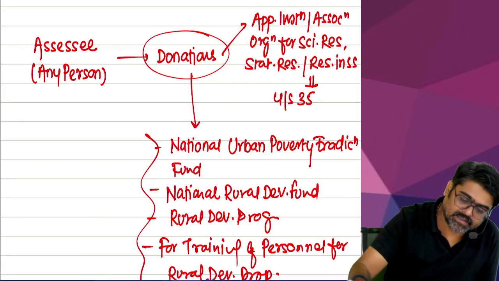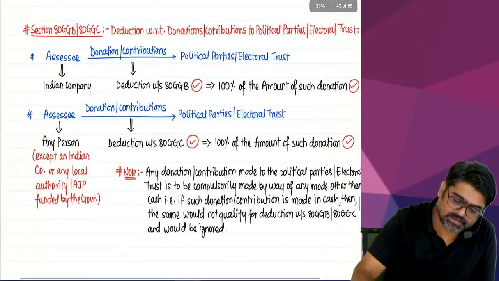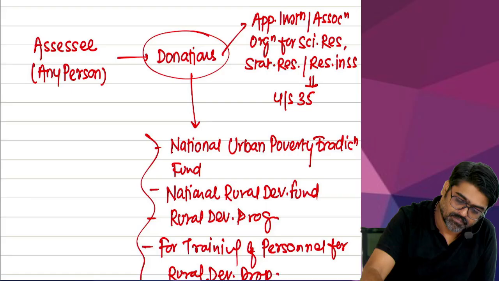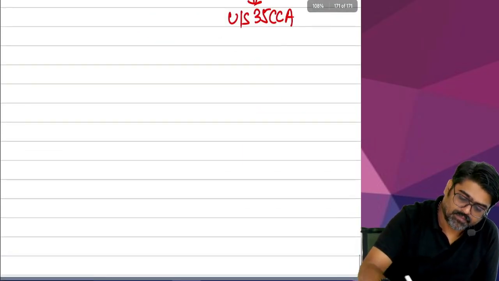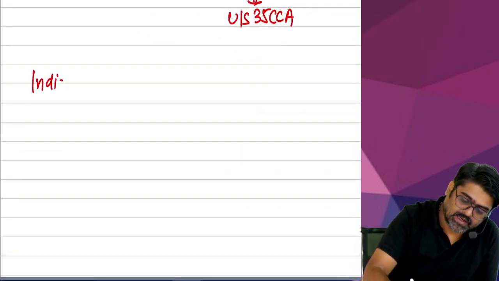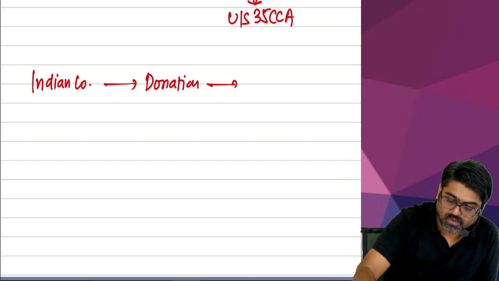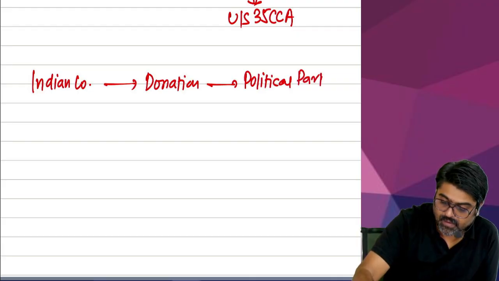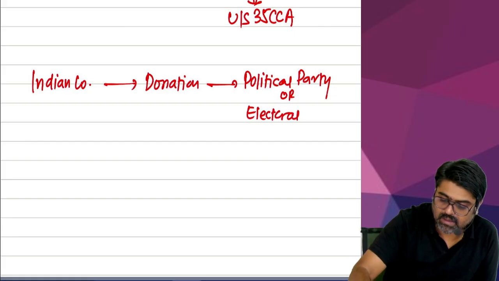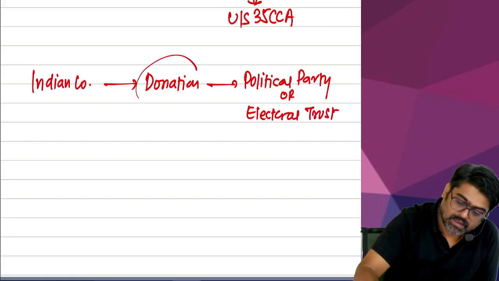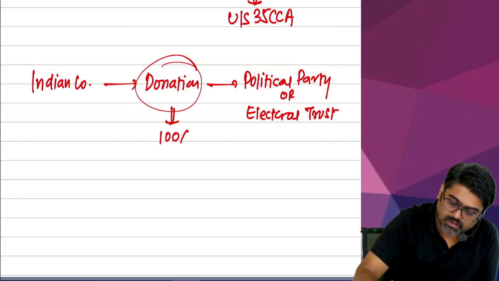Now coming to 80GGB and GGC. If the assessee is an Indian company and it is making a donation to a political party or electoral trust, then 100% of this donation will be allowed as a deduction under 80GGB.